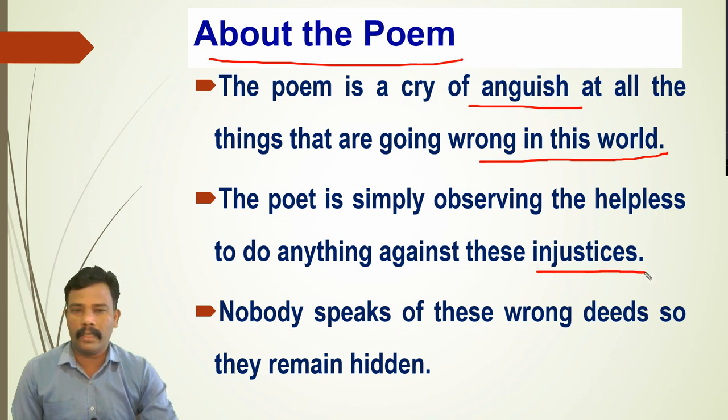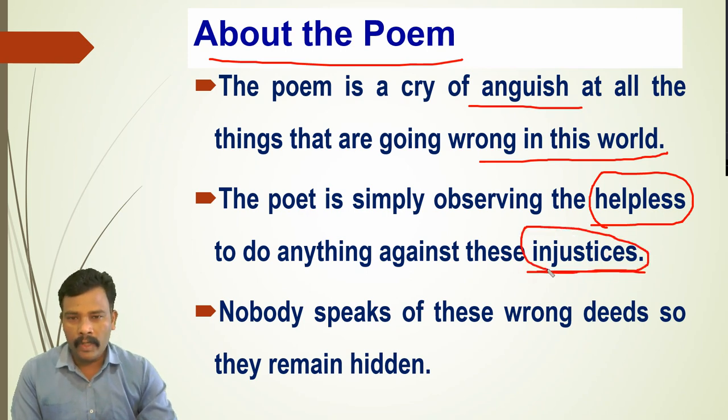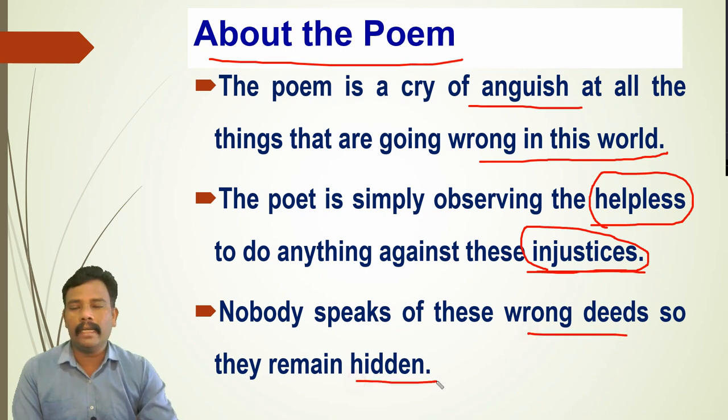So this is important now. The poet has become just the observer, observing helpless people, and he cannot do anything. He is just the observer and he can observe the injustices in the society. Nobody speaks of these wrong deeds, meaning wrong actions. So they remain hidden.